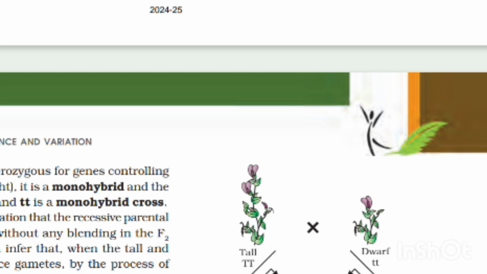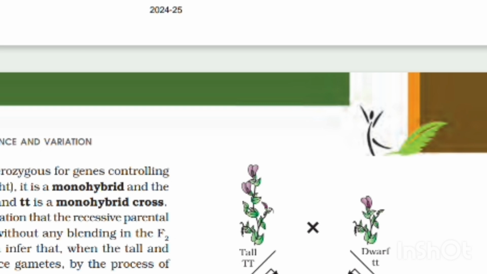Mendel found that the phenotype of the F1 heterozygote Tt is exactly like the TT parent. He proposed that in a pair of dissimilar factors, one dominates the other, as in the F1, and hence is called the dominant factor, while the other is called recessive. In this case, T for tallness is dominant over t for dwarfness, which is recessive. He observed identical behavior for all the other character trait pairs that he studied.